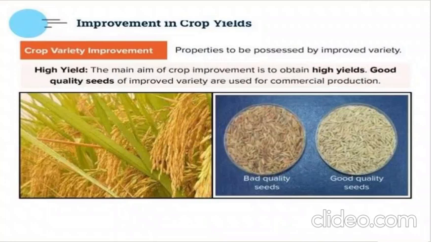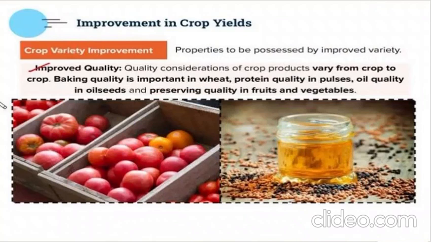Now, what properties should the improved variety have? If an improved variety is produced, what property should it have? First one is high yield. The yield should be good. When we are growing it, it should give a good amount of produce along with good quality. Next one is improved quality. Quality of produce differs from crop to crop. Different crops have different qualities. For example, baking quality is important in wheat and pulses, and oil quality in oil seeds. So they should be rich in that, and then only can they be easily used.